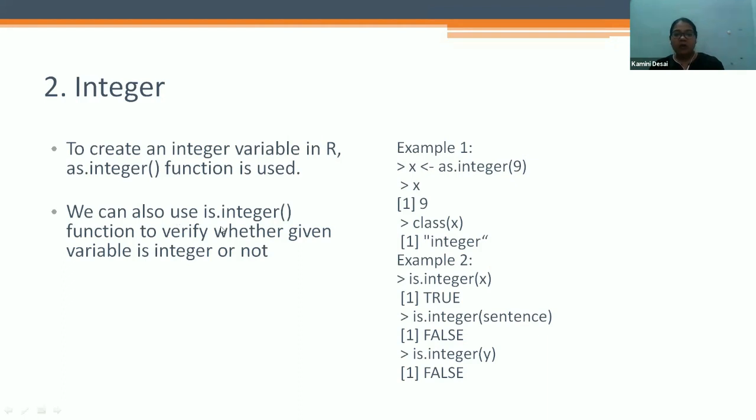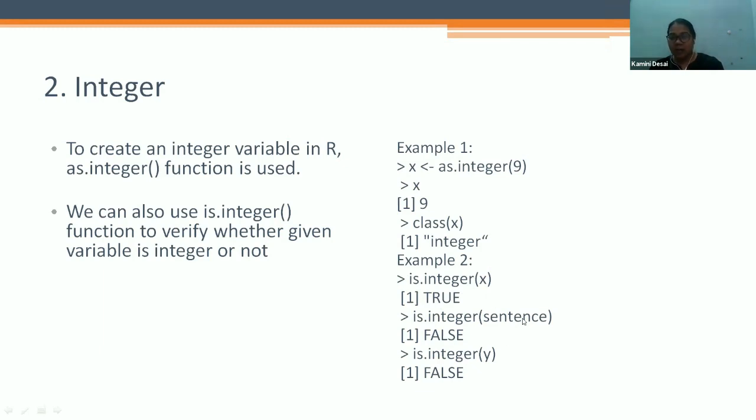We can also use the is.integer() function to verify whether a given variable is an integer or not. If you want to check the class of that particular variable, we have to give this kind of function: is.integer(x). If it is true, then it gives the answer TRUE.